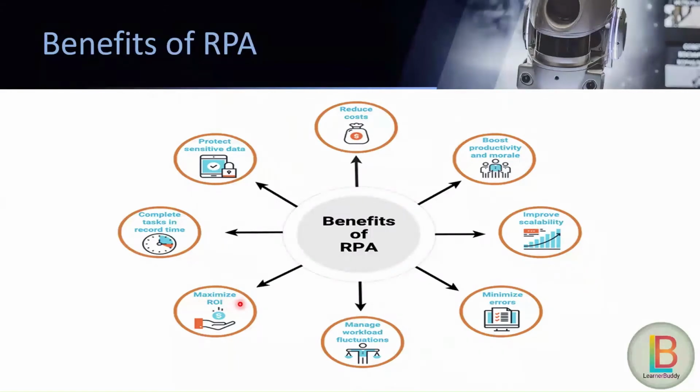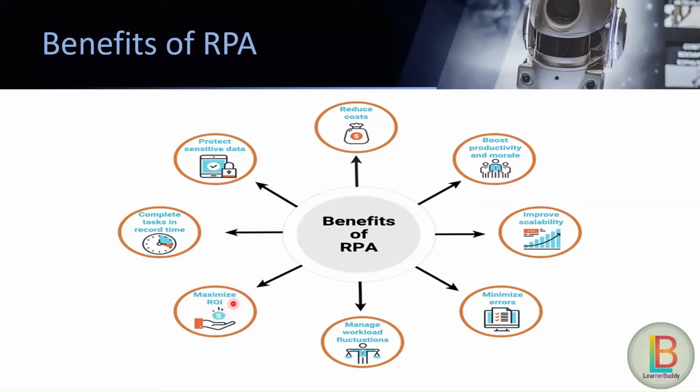Maximize ROI. ROI means return on investment. Let's suppose for a particular task we are investing 100 rupees. It includes the cost of human labor and other relevant things as well. Let's suppose the human labor is taking 70 rupees for that, and the process is revenuing us 150 rupees. So our profit is 50 rupees. But if we implement RPA, we can implement one bot at a cost of, let's suppose, 20 or 30 rupees, to replace those 5 people.